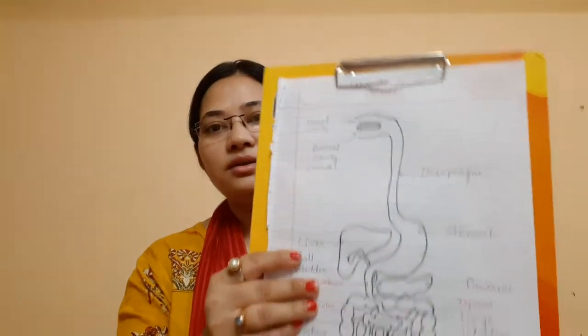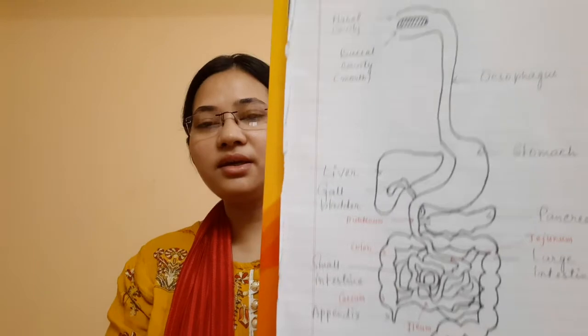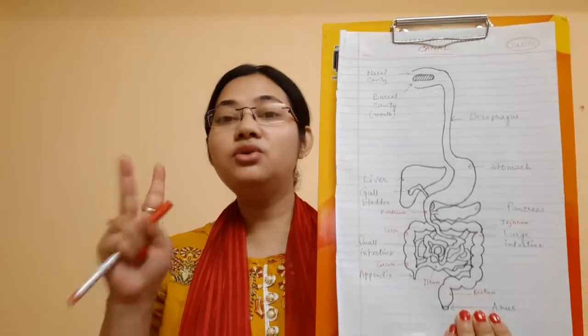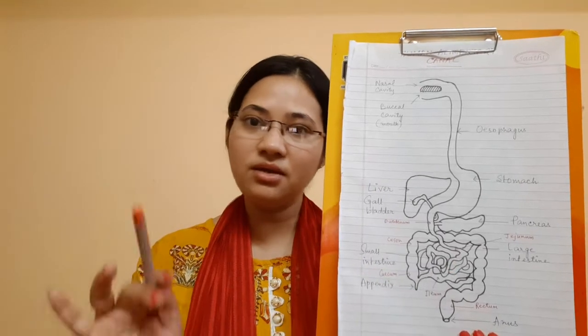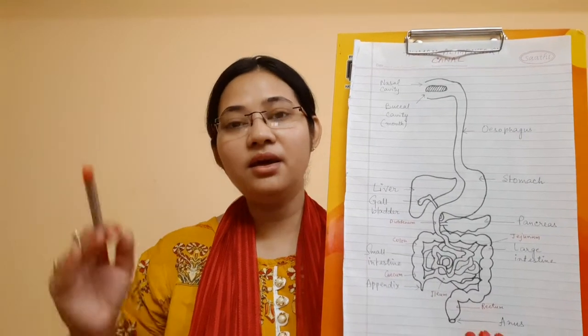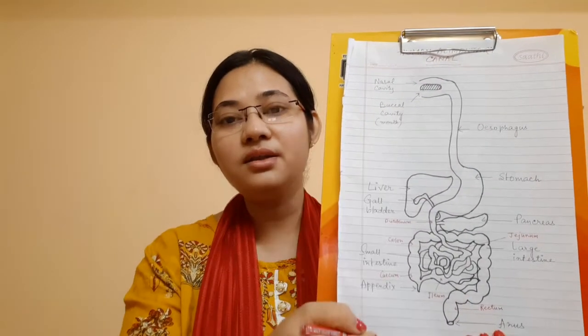So today we will see the diagram of the human alimentary canal. Now this human alimentary canal is basically made up of two parts: the main important structures, and the associated glands or accessory glands that help in digestion. Got it? So the first one, let us see what are the most important parts of the human alimentary canal.